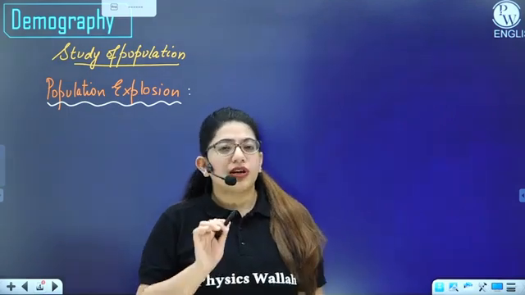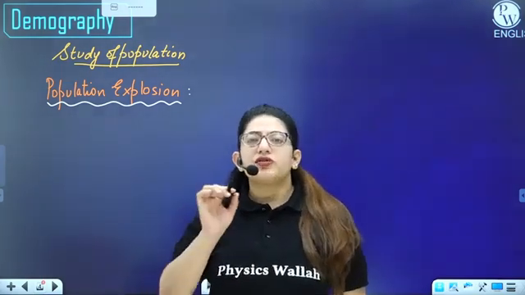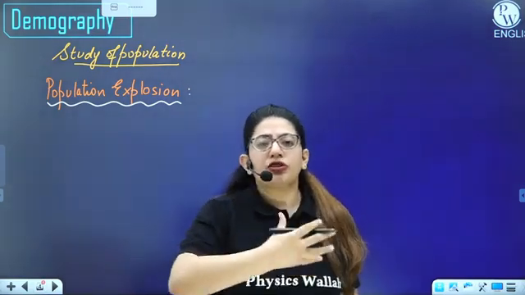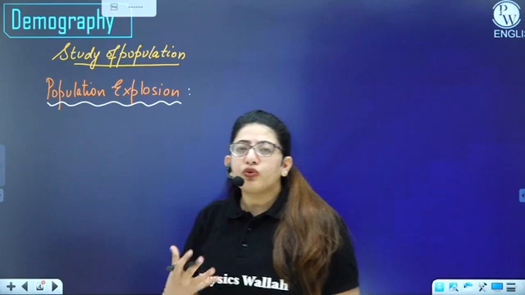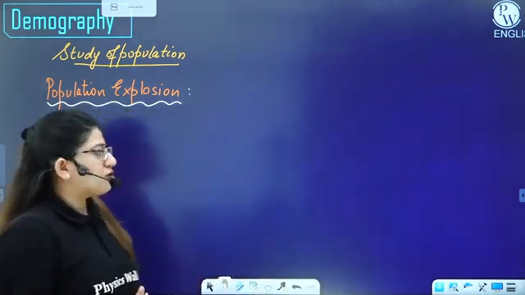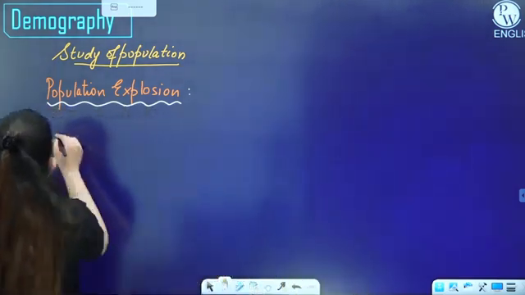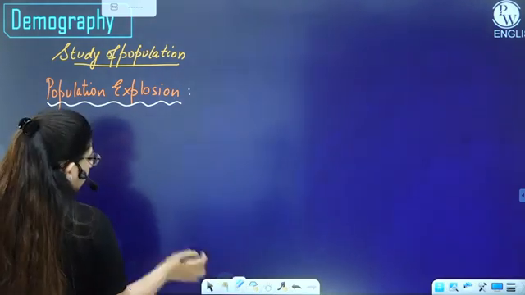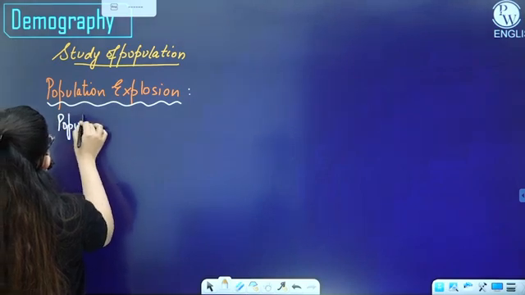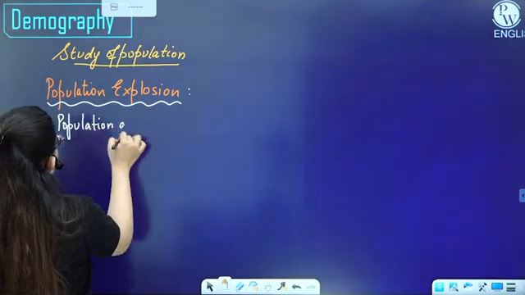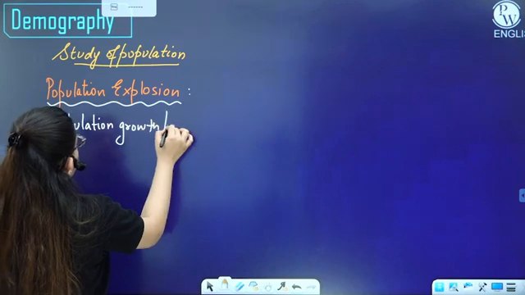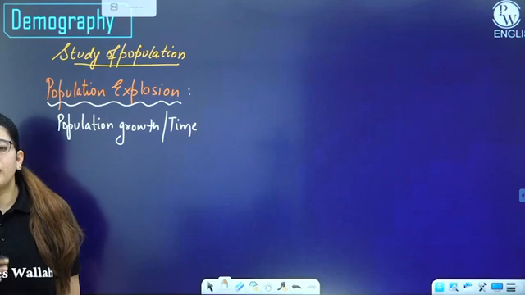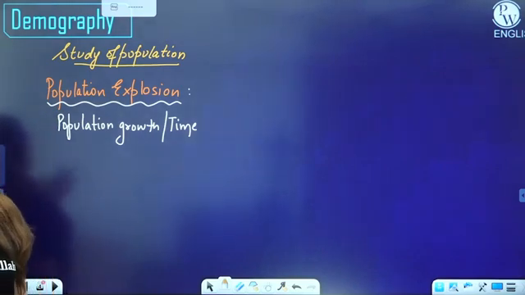For example, if I'm talking about the population of India, the individuals who are born per unit time are more, or the population is growing at a rapid rate. So you use that word there as population explosion. So it's the population growth, you can say, per unit time. So if in less time there is more growth, that means we say that the population is exploding. It's exploding at a faster rate, right?